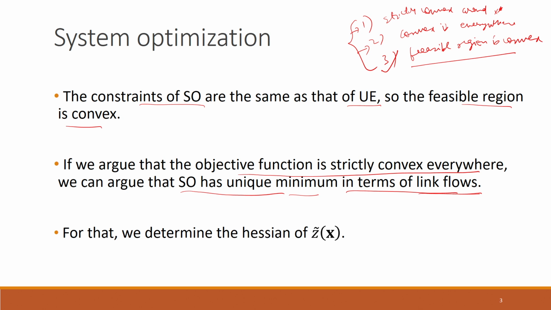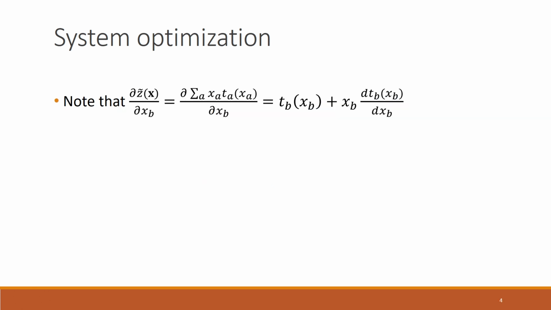In order to argue that the objective function is strictly convex everywhere, let us determine the Hessian of the objective function of the system optimization formulation. We are representing this objective function by z tilde x, to differentiate it from the objective function of user equilibrium, which was represented by zx. The objective function of system optimization is the total system travel time, and we want to minimize that.